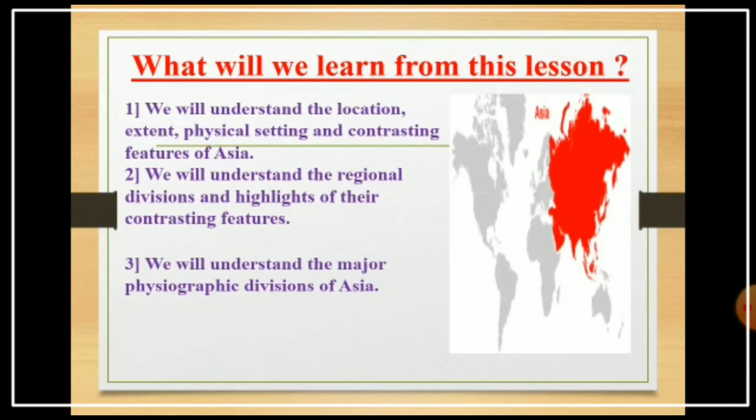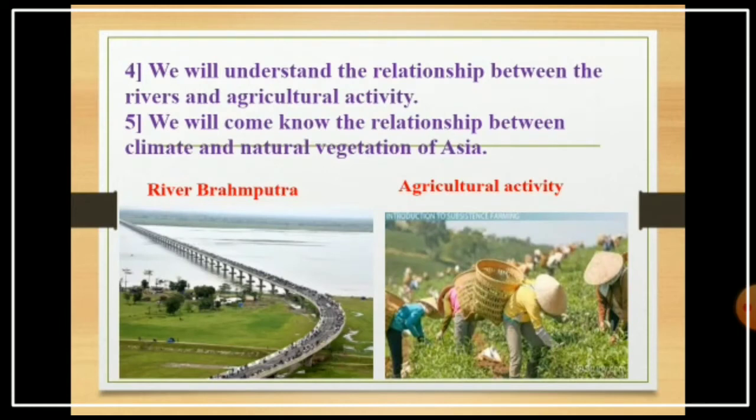Fourth, we will understand the relationship between rivers and agricultural activity. Agricultural activity is also a major one in the continent. Fifth, we will know the relationship between climate and natural vegetation of Asia.